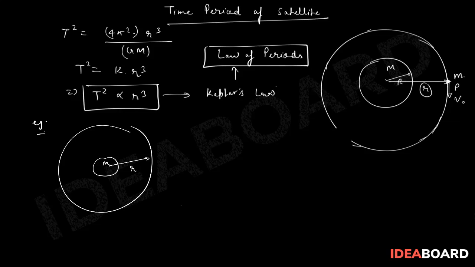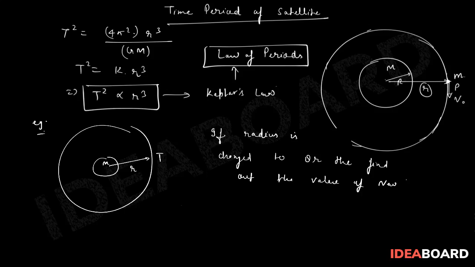Its time period is, let's say, T. Now my question is, suppose the radius is changed to 8r, then find out the value of the new time period. In this question you can simply utilize the relation T square proportional to r cube.